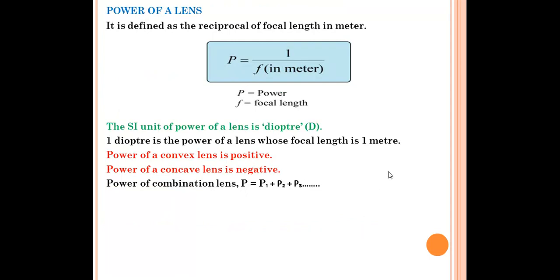So this was all about your magnification and lens formula. And the last topic of this chapter is power of the lens. What is power of the lens?